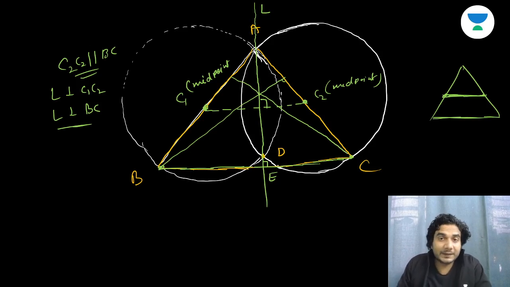So the radical center will coincide with the orthocenter. So if you draw three circles on the sides of a triangle as diameters, then their radical center will coincide with the orthocenter of the triangle. I hope now this point is clear. Okay, so I'll end this topic here.